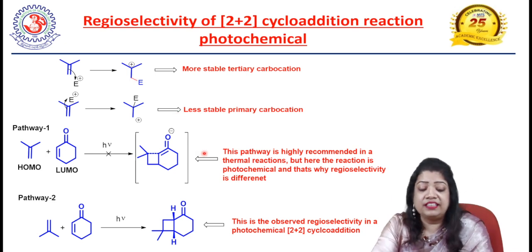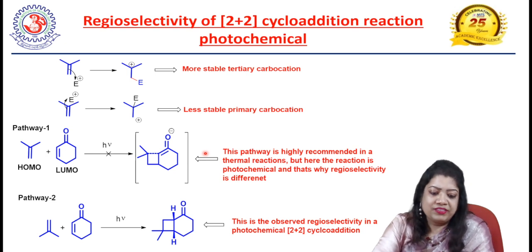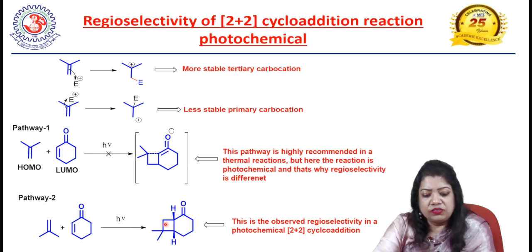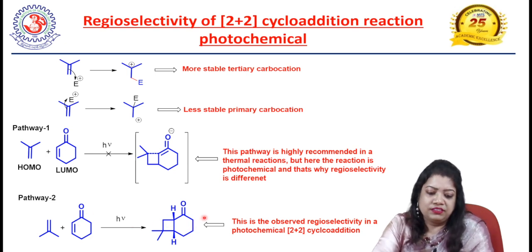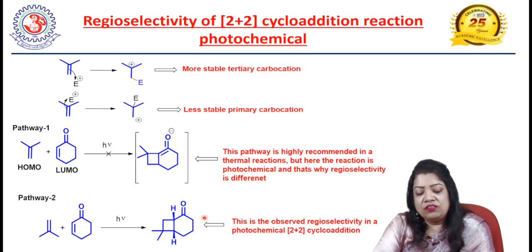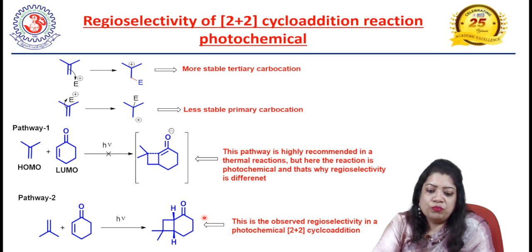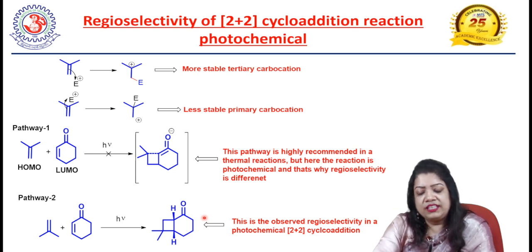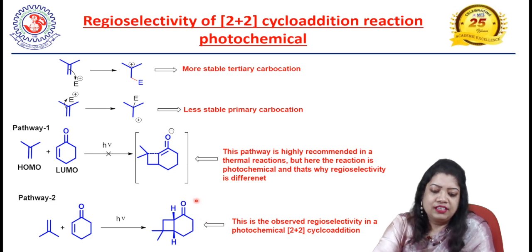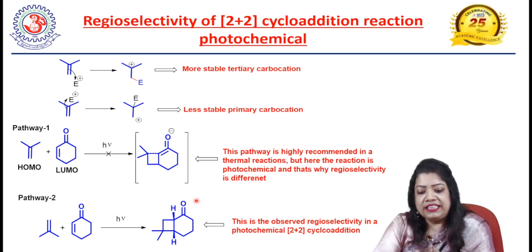But this is not the case in the 2+2 photochemical cycloaddition reaction. We see the opposite regioselectivity in photochemical 2+2 cycloaddition reactions. Why does this happen? Because in thermal cycloaddition reactions, we consider overlap of the HOMO of the diene with the LUMO of the dienophile. But in photochemical cycloaddition reactions, the LUMOs of both alkene systems interact together.